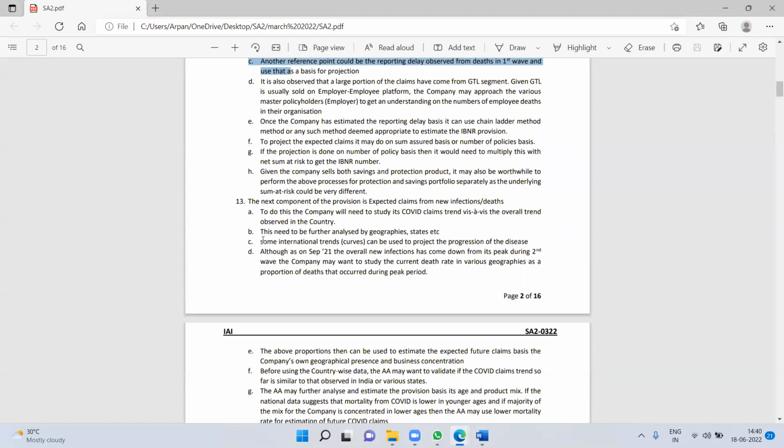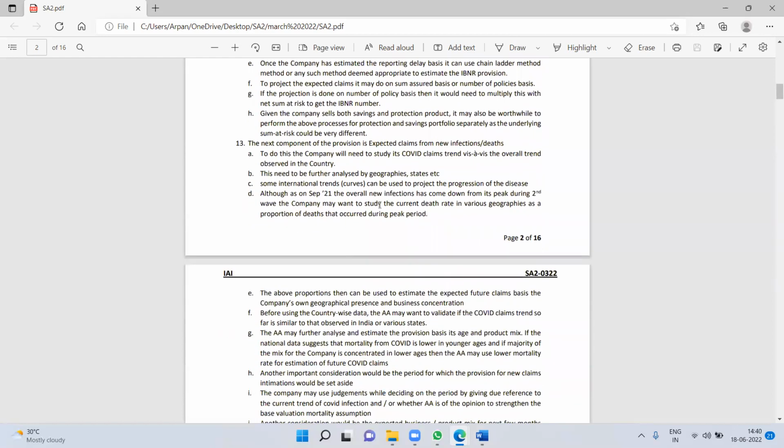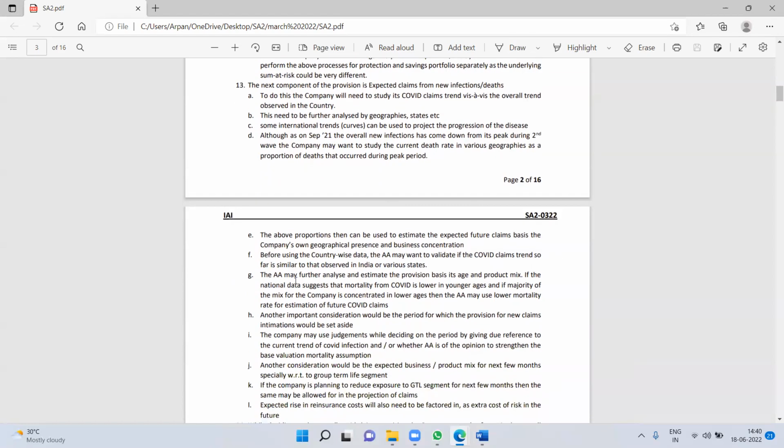Some international trends curves may be used to project progression of disease, such as the September 21 overall peak. The company should compare with the overall industry, and they may want to validate the COVID claims trend first, as observed in India and various states. They may further analyze and estimate provision on the basis of age and product mix. Once again, they have kind of repeated.